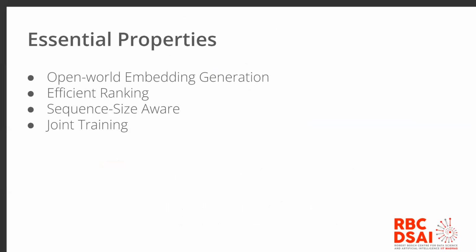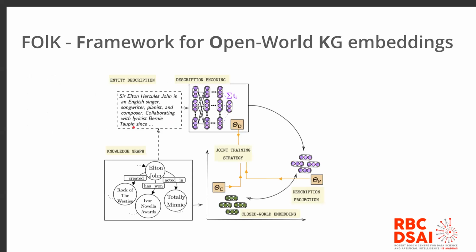We would like any such approach to learn embeddings for the new entities. We want the triple scoring function of any such approach to be efficient, and hence also the ranking. We want any such approach to work with a variety of knowledge graph data sets, regardless of the description length. And most importantly, we want our modules to be trained jointly, as recent studies have shown that such approaches have significantly improved geometric properties.